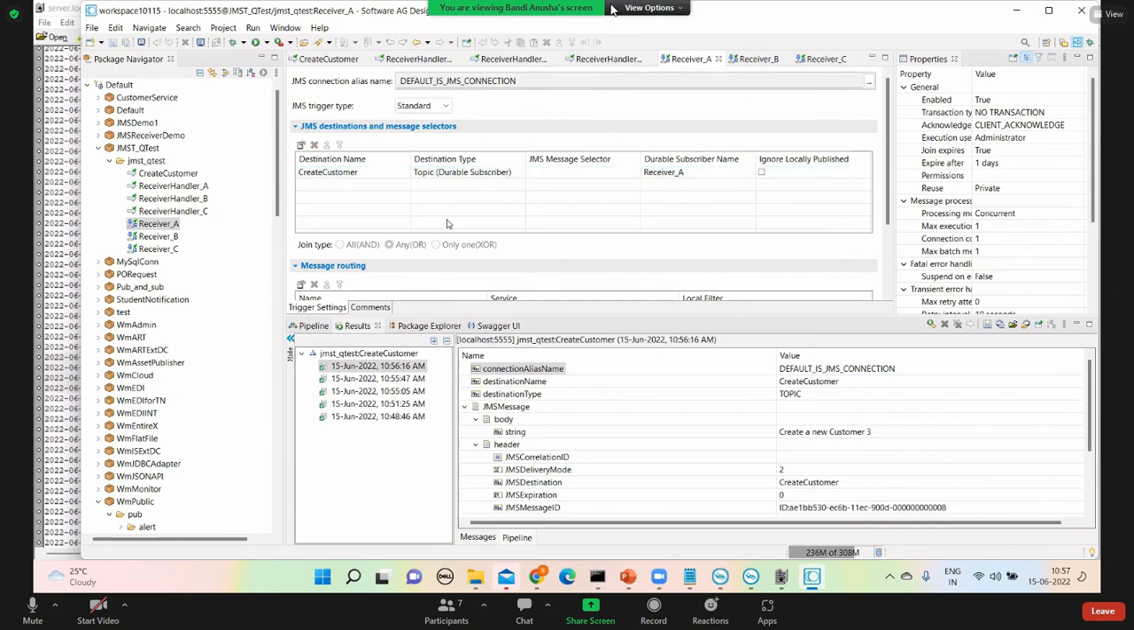Description. Durable subscriber name, if we give another name, what? The destination will be the same. So for this subscriber, the durable name is receiver underscore A. It creates a container for that. Basically, it's a kind of bucket. A storage location will be created with receiver underscore A or receiver A. You can give anything, it's not necessarily the same. Okay, I will give A, or break underscore A.